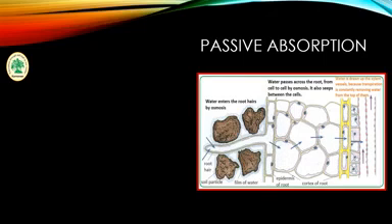Generally, passive absorption takes place along the concentration gradient. This is a diagram which shows passive absorption. It takes place along the concentration gradient when the concentration of the cell sap of the root cell is higher than the soil water.